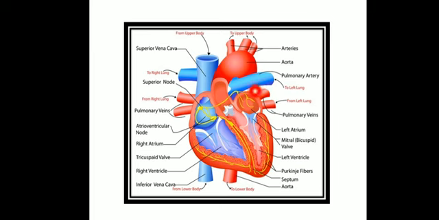Okay, so this left atrium will be giving the blood into the left ventricle, through which it will be moving to the aorta, and through the aorta it will be distributed to the different parts, the upper body parts and the lower body parts of the body.